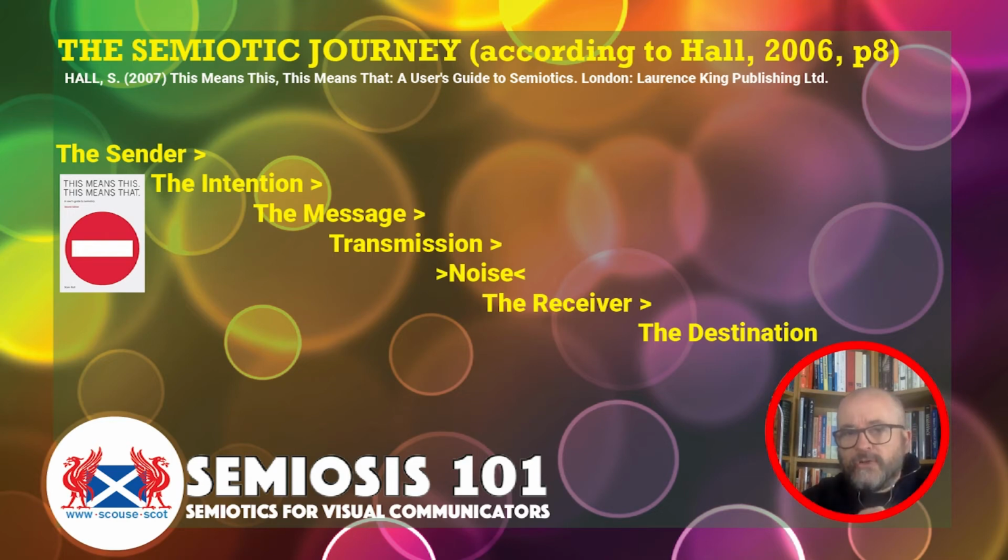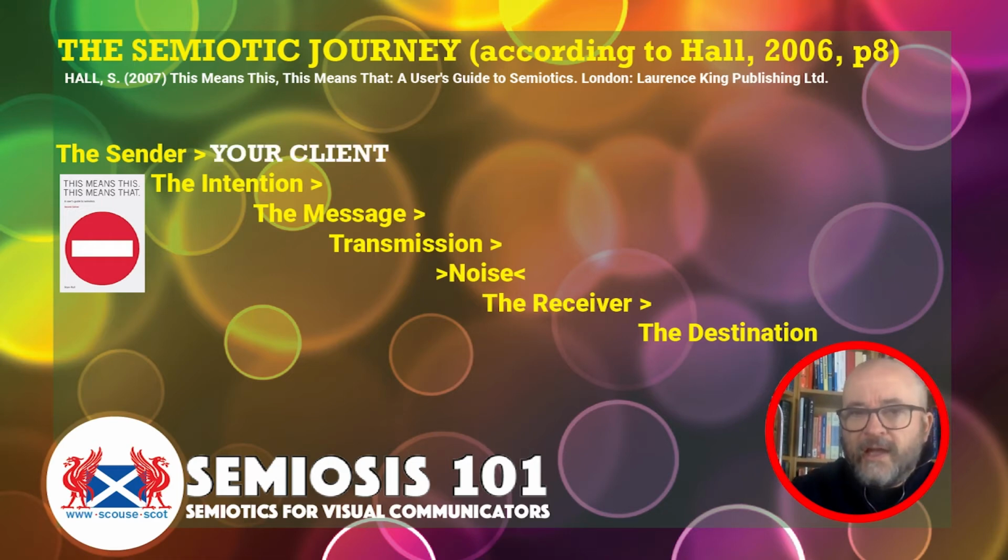This is really a crucial overview on how, in our case, visual communication works. Okay, this is about communication in general, but these videos are about visual communication. So the sender, the intention, the message, transmission, noise, the receiver, the destination. Let's put this into the context of visual communication design, graphic design, illustration. Everything starts off in our world with our clients. They are the ones who commission us to do a particular visual communication job for them.